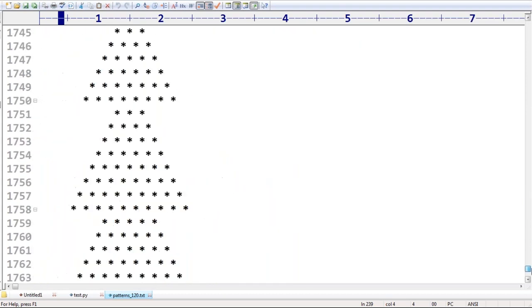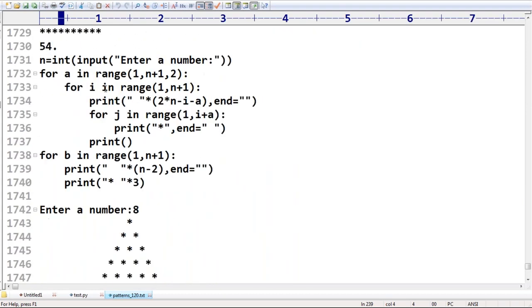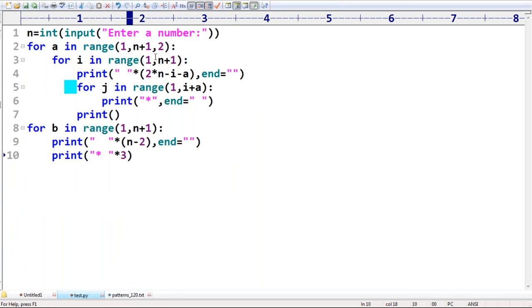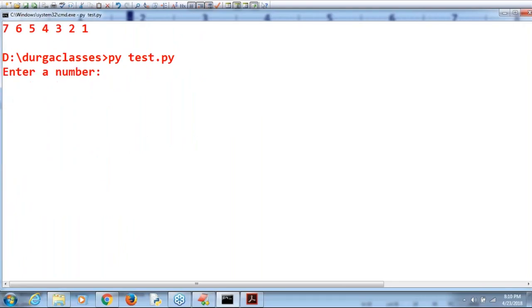Wow, wonderful. Okay, have a look once. Almost 100 plus patterns are there. Don't worry, in the PDF file, I kept all those things. Enter a number. Okay, now observe that. Now I'm taking some 10.